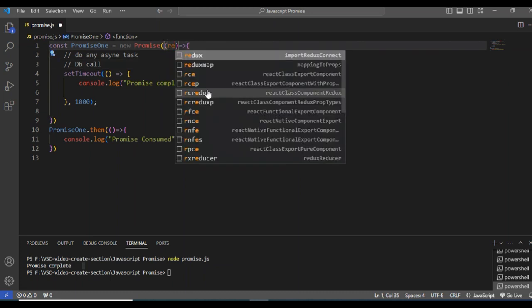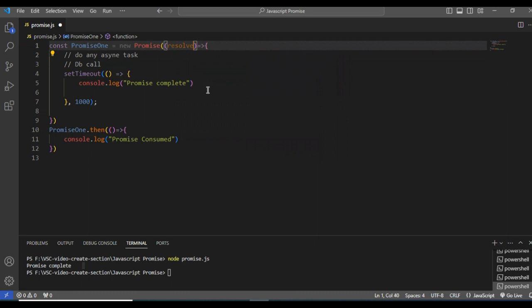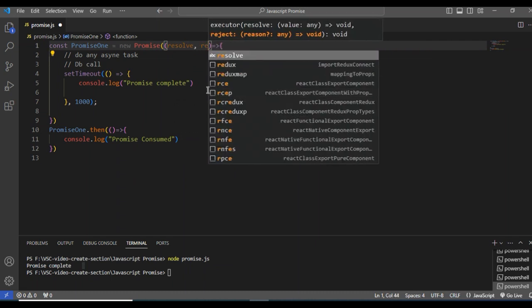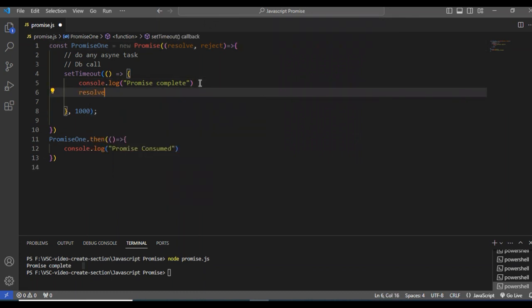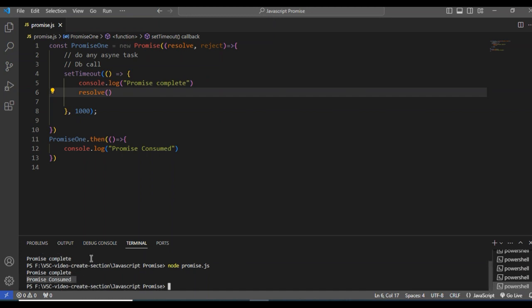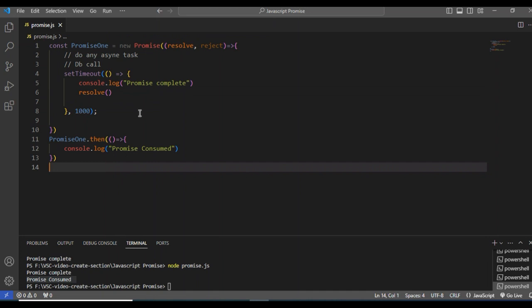The first parameter called is result, and the second parameter will be reject. When we call the result parameter in this setTimeout, then this will work. Let me show you. Yeah, our function has already been consumed. So what type of data does the result parameter carry? The result parameter carries an object, and I will show you step by step exactly how result works.